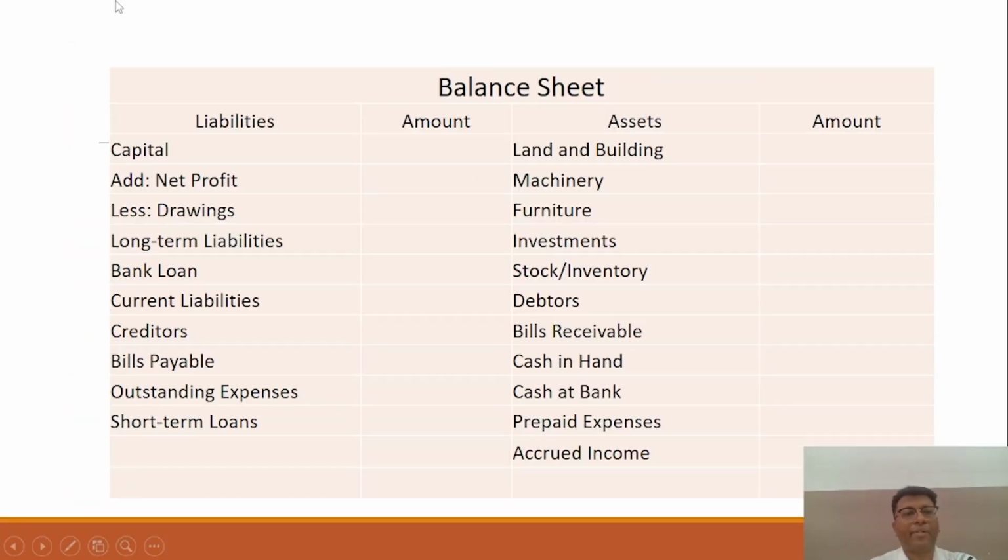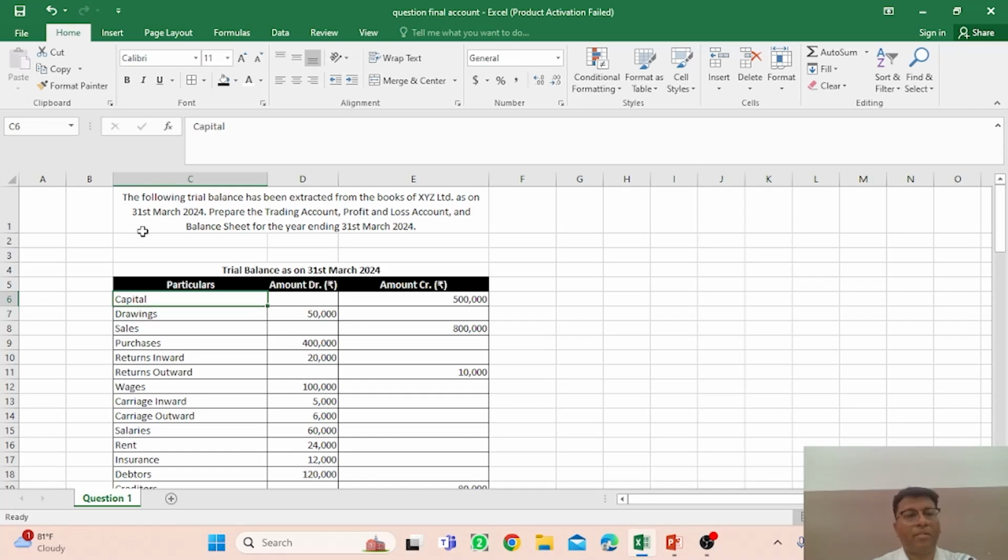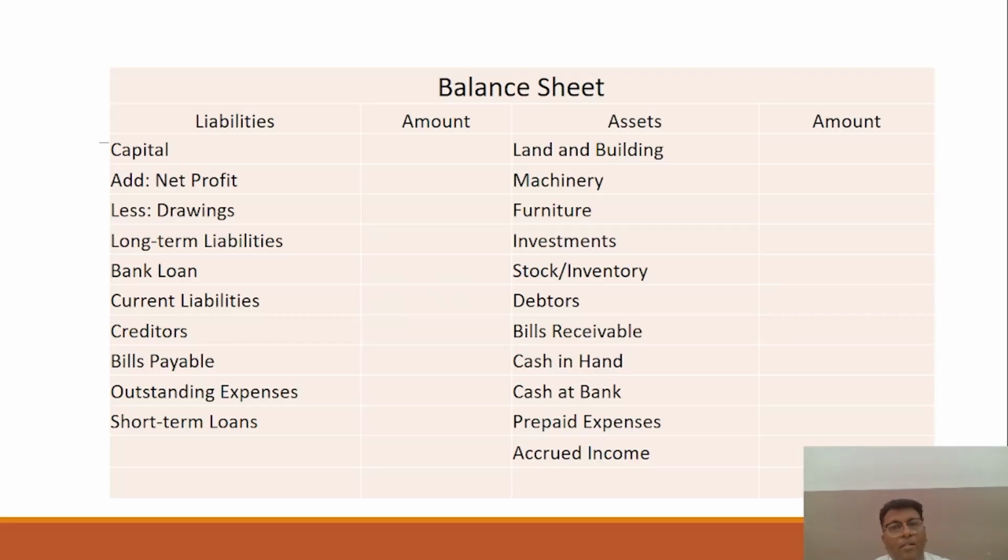As you see, capital, I showed this particular item on the liability side. So as per the question, the capital is given as rupees 5 lakhs. So where do you have to display it? As per the format of the balance sheet, this capital would be written over there. I told you that you have to keep in mind these formats of trading account, profit and loss account, and balance sheet.